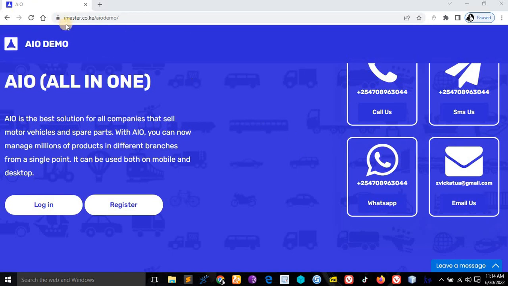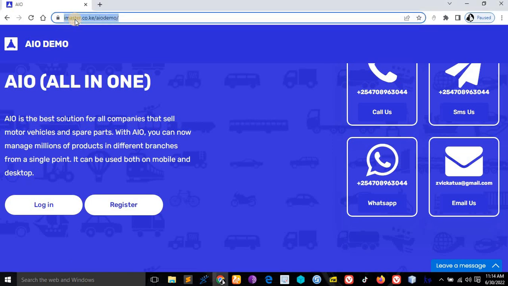This is a demonstration. You can see here it is written AIO demo. It is in this link, imaster.co.ke/AIO demo. When you come there, you'll find this system. It is an all-in-one best solution for all companies that sell motor vehicles and spare parts. With AIO, you can now manage millions of products in different branches from a single point. It can be used both on mobile and desktop.